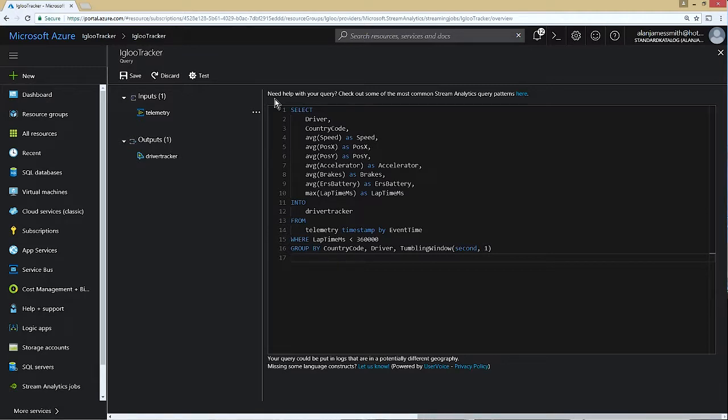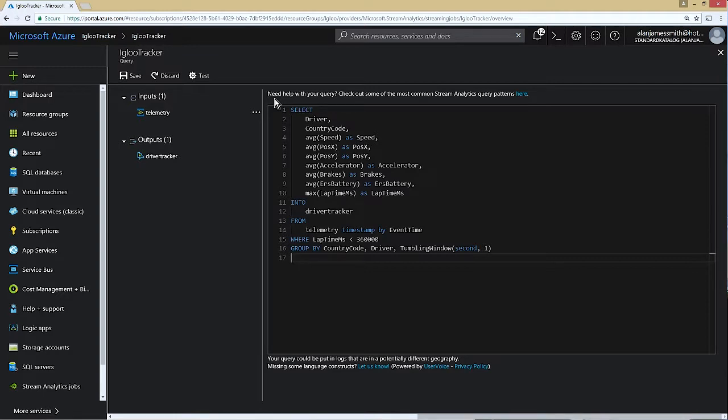However, if you're building a website with a driver tracker, you don't want to be sending out 50 events a second through SignalR to 100 clients, because that's going to break. It's not going to work properly. So what we're doing here is basically averaging this out over a 1 second time window and sending out one reading every second, which is averaging out that telemetry data. This kind of filtering is something that Stream Analytics is very, very good at.